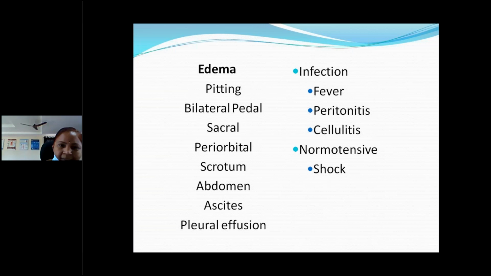Like in case of infants with congestive heart failure also, they will have sacral edema. Periorbital edema, total edema, abdominal, even the skin over the abdomen is also edematous. You can see marks of the threads or welts over the abdomen because of cutaneous edema. And ascites, bilateral pleural effusion, they will manifest with this. And sometimes they may have infections. Usually, with secondary infection, they will present with fever. Most common infections in nephrotic syndrome are peritonitis and cellulitis.